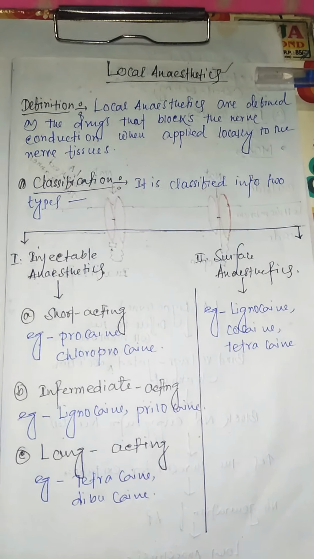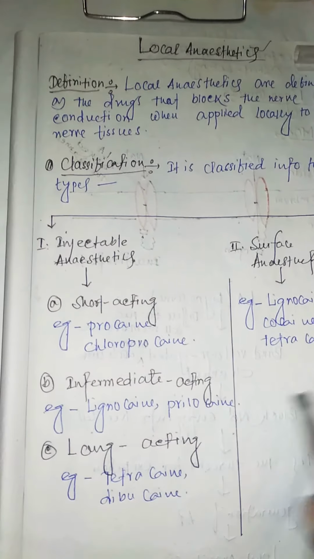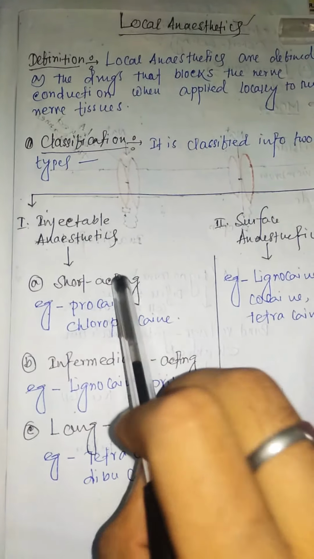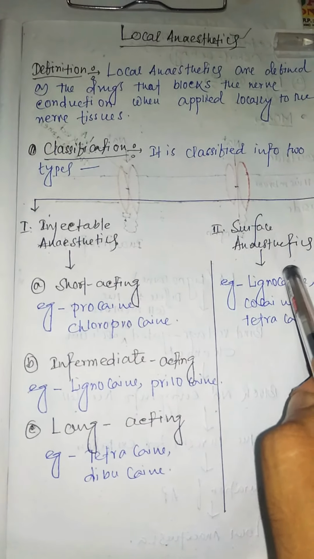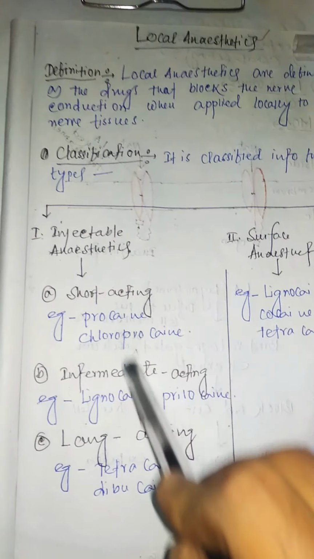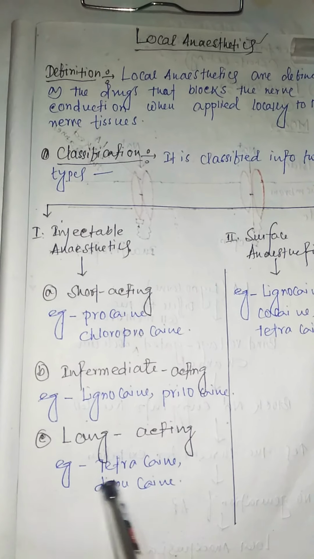Now we'll be talking about the classification of the local anesthetics. It is of two types. It is classified into two types: injectable anesthetics and surface anesthetics. Injectable anesthetics are again classified into three types: short acting, intermediate acting and long acting.